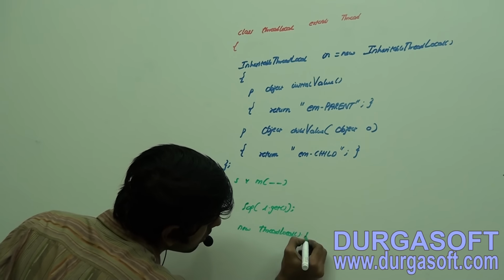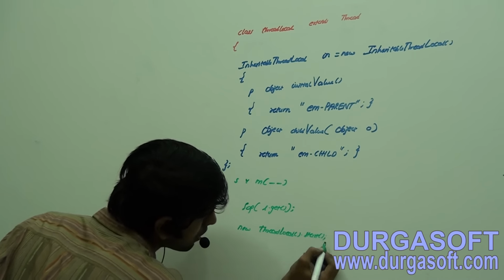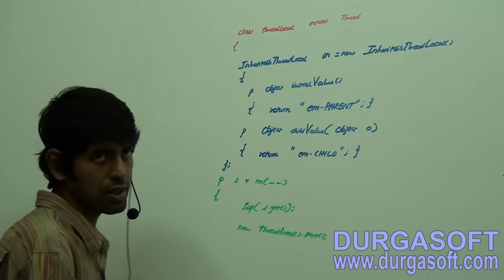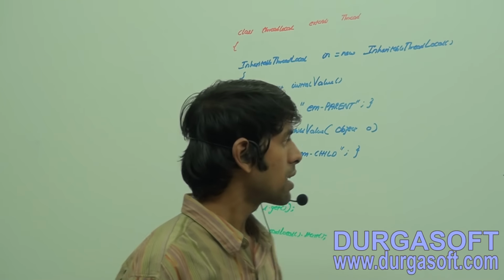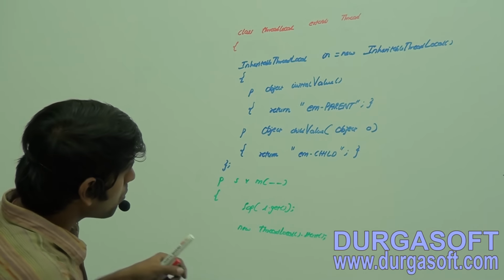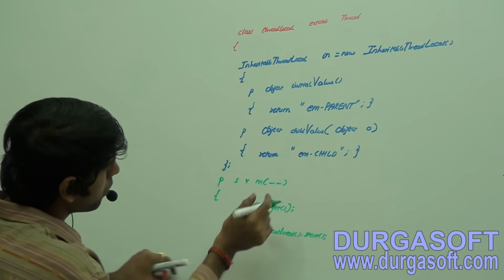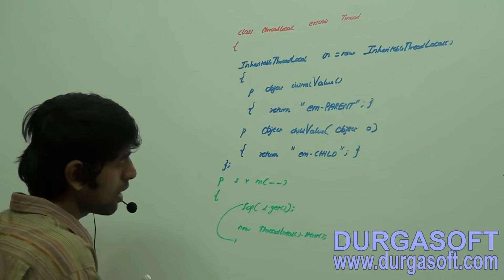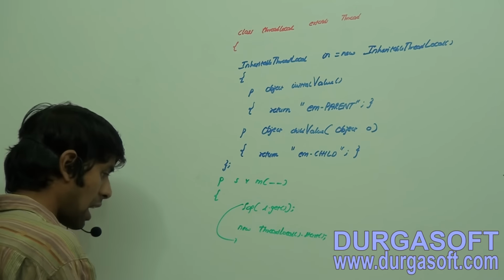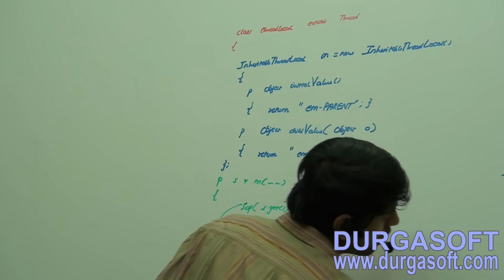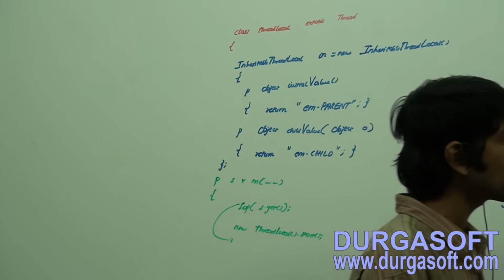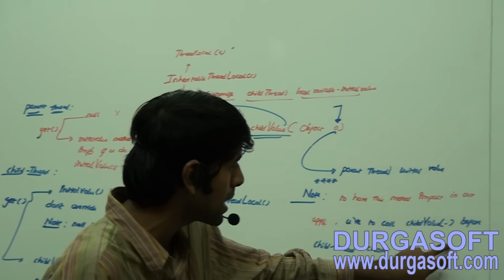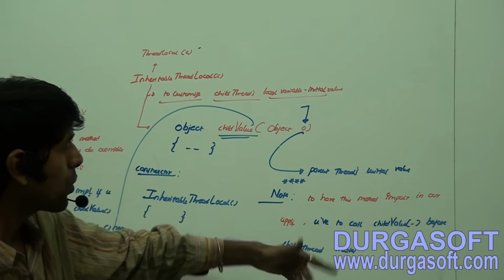I am here to give some new things which you will find in your companies. If I don't put this statement, you are not going to see the output; after the second level child only you are going to see. Why? Because in order to have an impact of this childValue method, you have to call this method before the child thread is created.